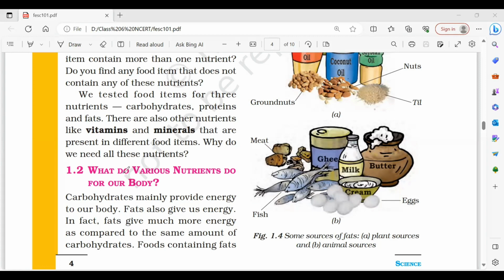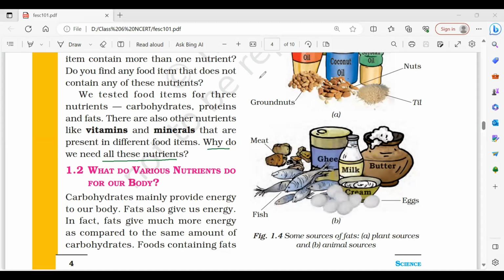Now we ended the last video on a very important question: हमारे body को इन nutrients की क्या जरूरत है? Why does a body need all these nutrients? So today we are going to learn about the importance of balanced diet, and if we will not have a balanced diet तो फिर क्या होगा? What are the consequences? So let's get started. What do various nutrients do for our body?